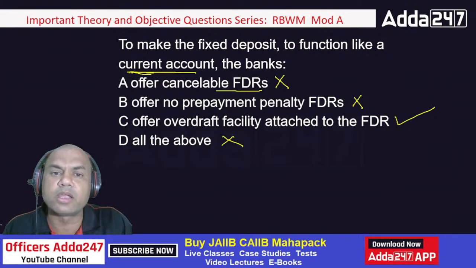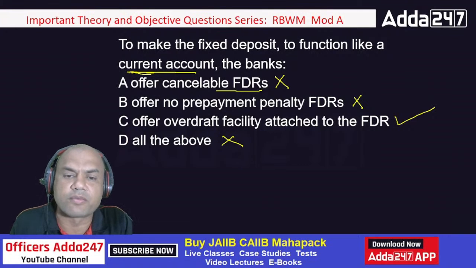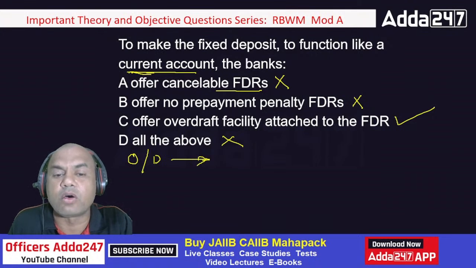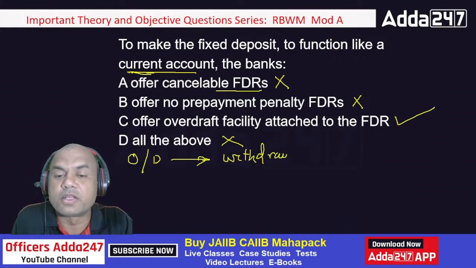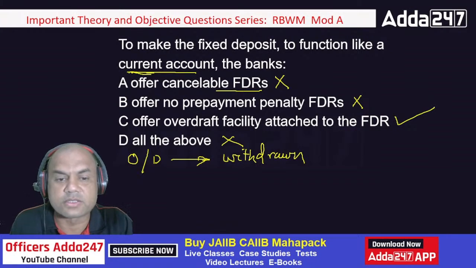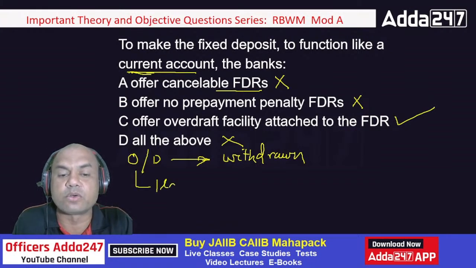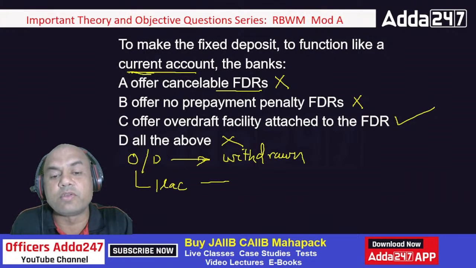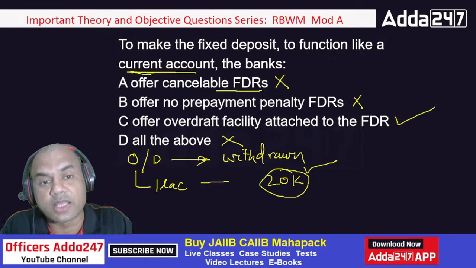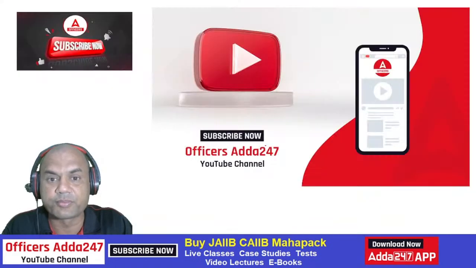The interest will not be charged on the full amount. Under overdraft OD, interest is charged only on that amount which has been withdrawn. Suppose I have been sanctioned an OD of 1 lakh, and I withdraw only 20,000 out of this. My interest will be charged on only 20,000, not on the 1 lakh. Only on what is withdrawn, interest is charged. Remember, everyone.